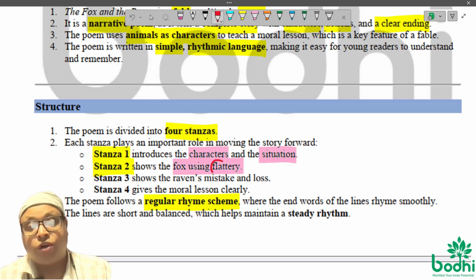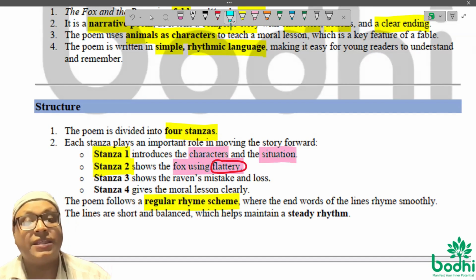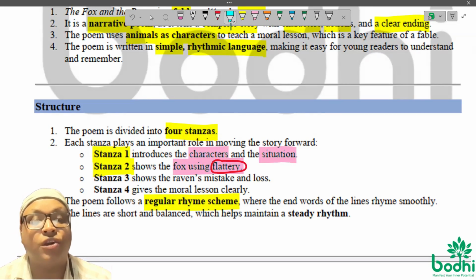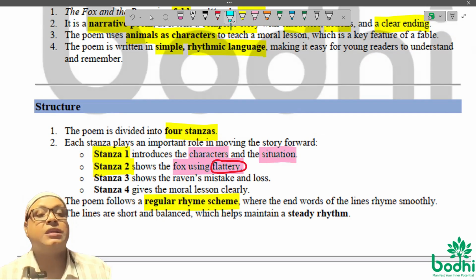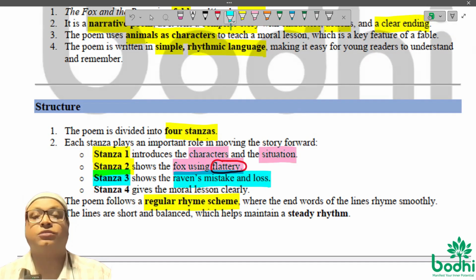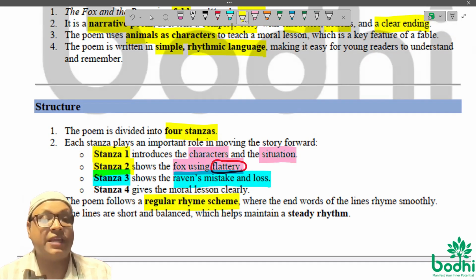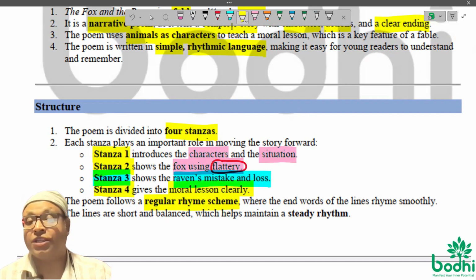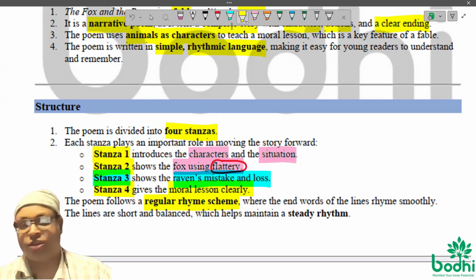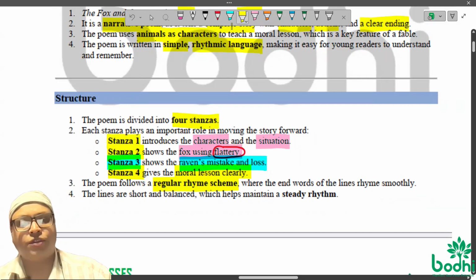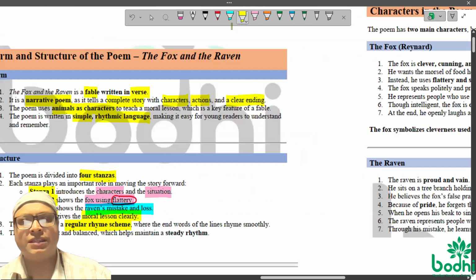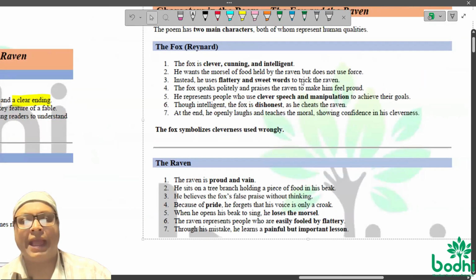Remember this word, flattery. We will have a detailed talk on flattery because flattery is a thing which you should learn from this poem. Stanza 3, take a look. It talks about the Raven's mistake and loss, exactly the way we humans do. Raven made a mistake and loss. And stanza 4 will talk about a moral lesson. Clearly, it will tell what we should do and what we should not do.